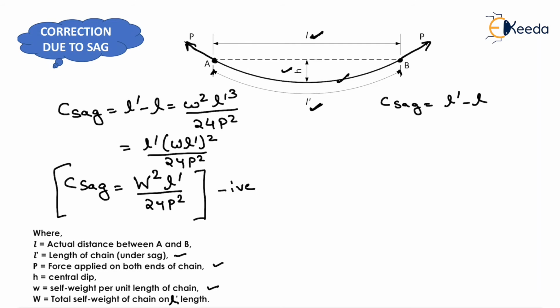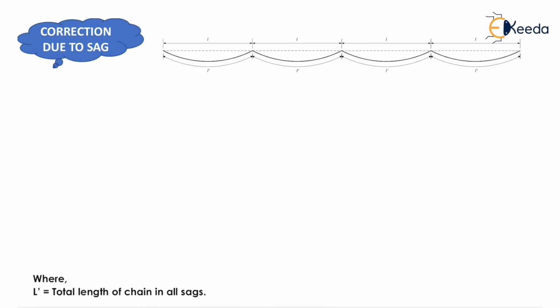Now we have to compute the correction due to n number of sags. Now if there will be n number of sags, then correction due to n number of sags will be equivalent to n into correction due to one sag, that is l dash into (w l dash) whole square upon 24 P square.